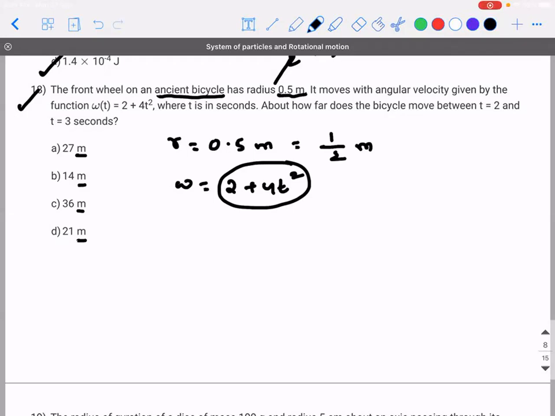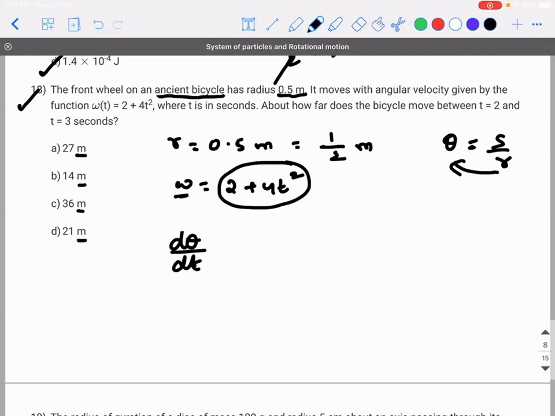If you differentiate, you will get the angular acceleration. Instead, we can integrate to find theta. Can we write omega as d theta by dt? Because they asked how much is the linear distance. If you know theta, theta is equal to s by r, or s is equal to r theta. Correct?